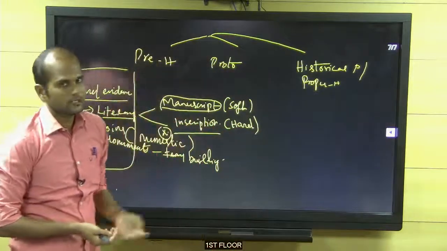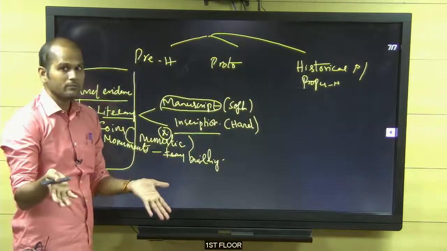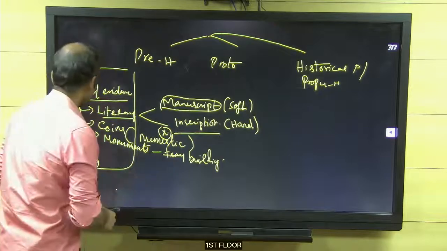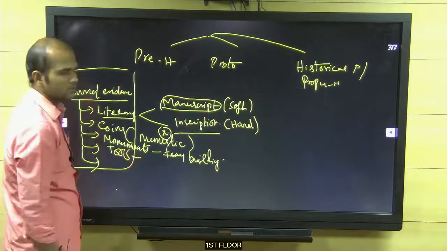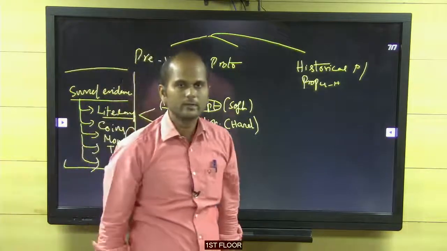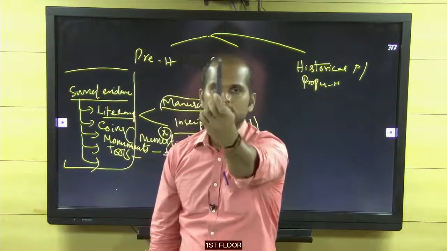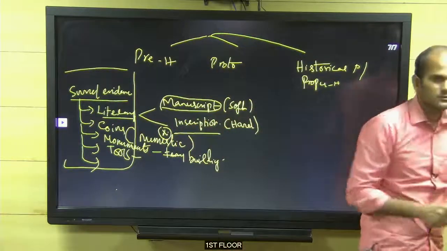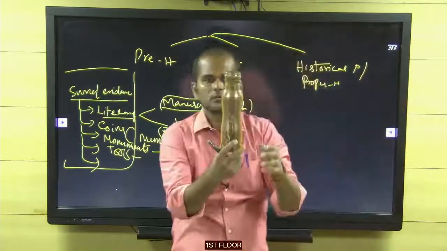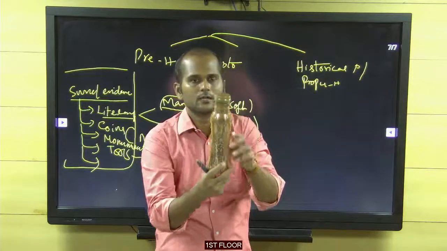Monuments are standing monuments, like the Taj Mahal, the big temple. Next, tools. Actually, tools are very, very important. This is a tool. This is also a tool. This is a tool to store water.